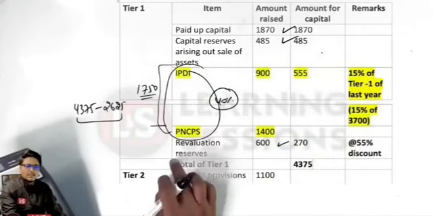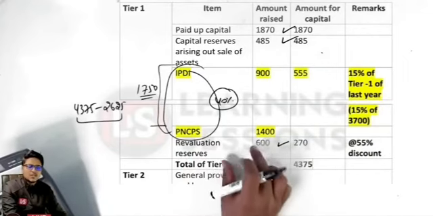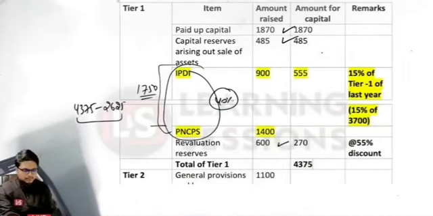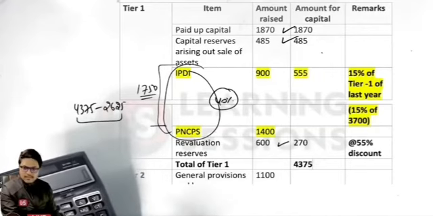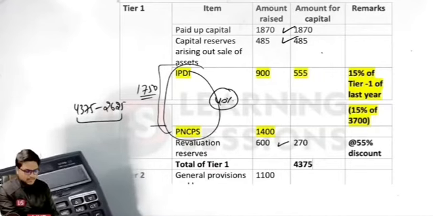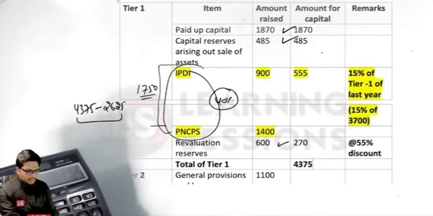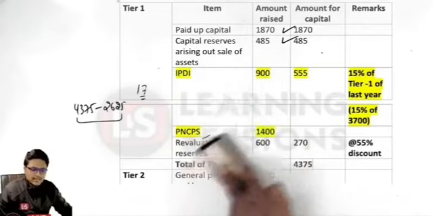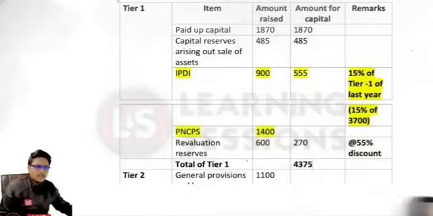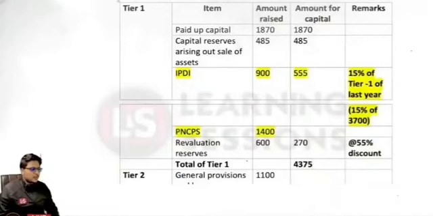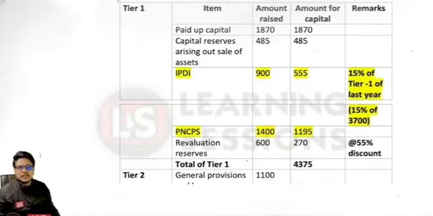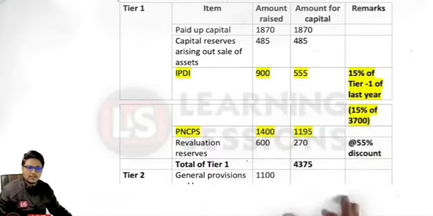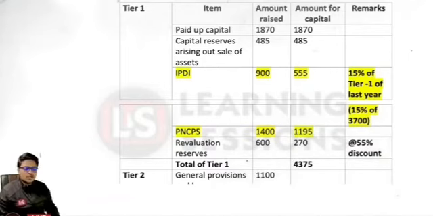So from the PNCPS we can consider 1750 minus 555. That is equal to 1195. So what will be the component associated with the PNCPS? It will be 1195. Are you getting this particular point over here? So it will be 1195. That will be considered under the tier 1 capital over here. Okay, I have already given the remarks related to it. Now this is the total tier 1 capital.